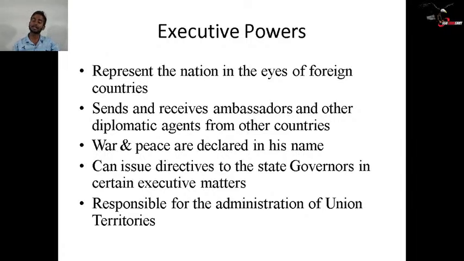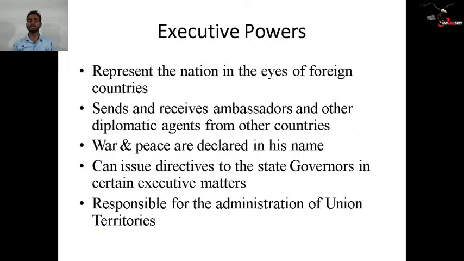He represents the nation in the eyes of foreign countries. So any diplomatic decisions, bilateral decisions, are taken in the name of the President of India with foreign countries. He sends and receives ambassadors and other diplomatic agents from other countries. War and peace are declared in his name. It means presidential direction is the final direction, but it is decided by the Cabinet and Council of Ministers, mainly the Cabinet, which is headed by the Prime Minister.